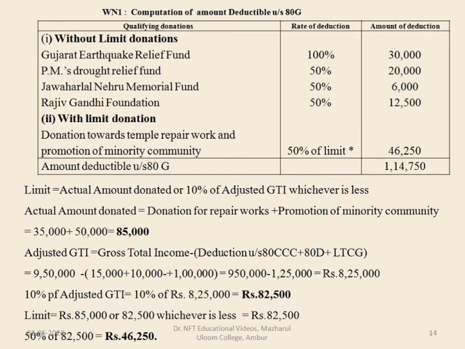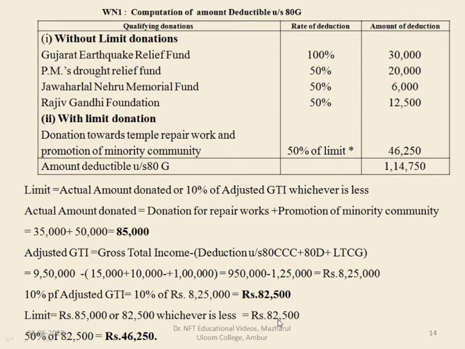Your limit is actual amount donated or 10% of adjusted GTI, whichever is less. So we will find out 10% of adjusted GTI. 8,25,000 is the adjusted GTI. From that, 10% is 82,500. Now the limit is 85,000 actual amount donated or 10% of adjusted GTI, that is 82,500, whichever is less. In this, the lesser amount is 82,500.